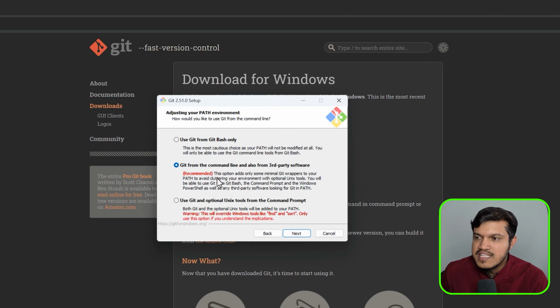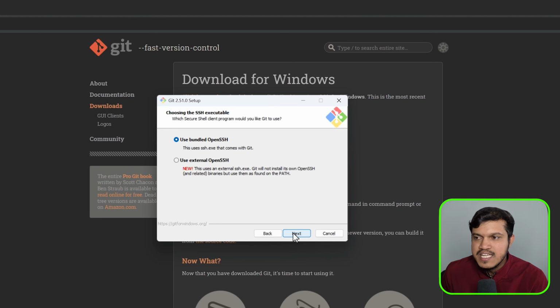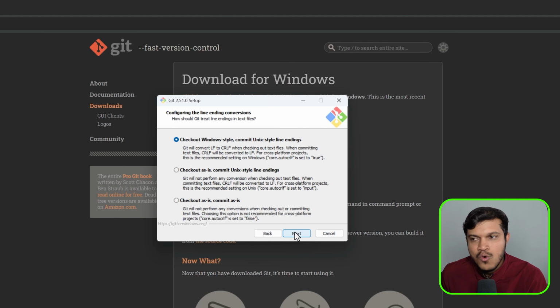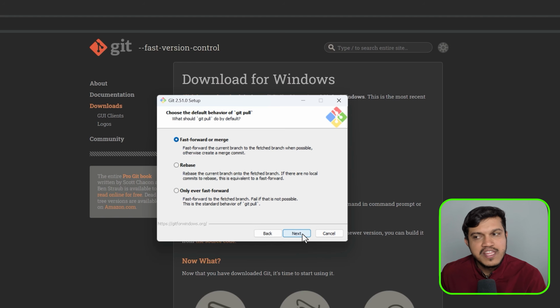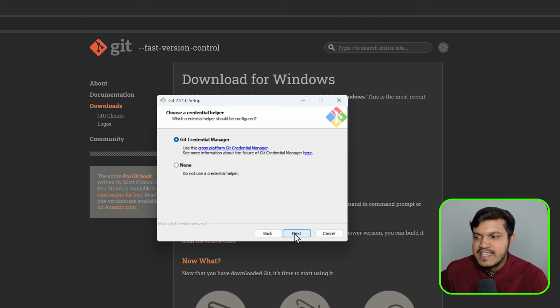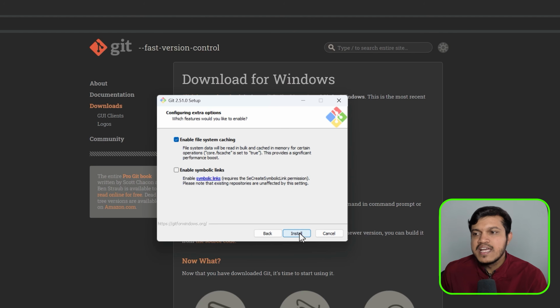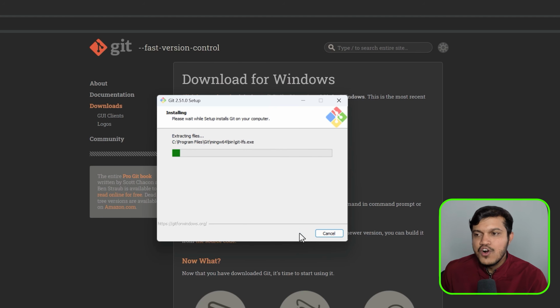And again, it is asking me about adjusting your PATH environment. So whatever is default, I would like to keep it as it is. Then again, same, next. Everything is default, no extra changes here. Next. Again, it is asking me to choose between Windows' default console or the default option. I would like to keep it default. Everything is default so far. And again, next. And we have an option here, Git credential management, none. I would like to again keep it default. Everything is default. You just have to finally click on install, right?